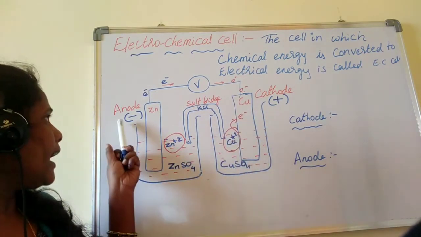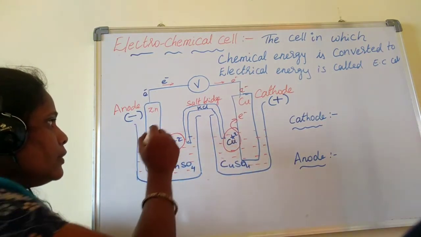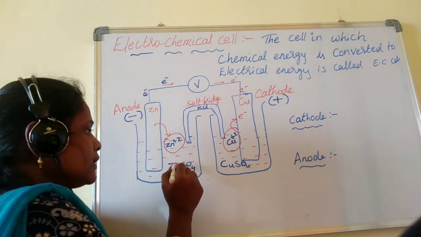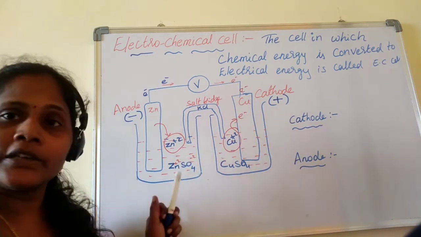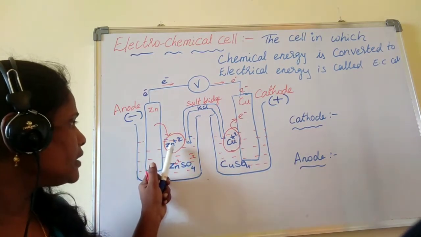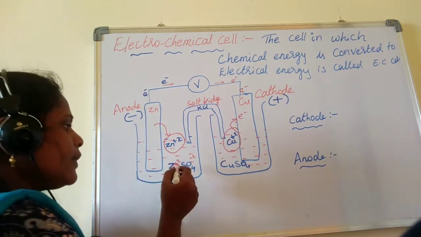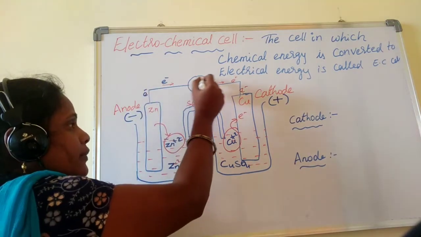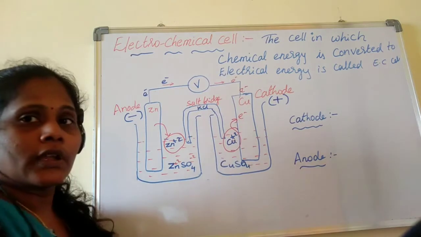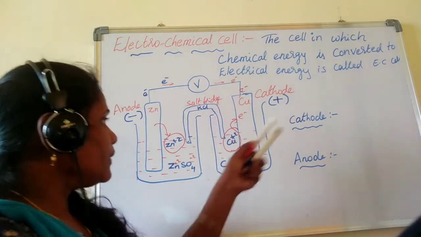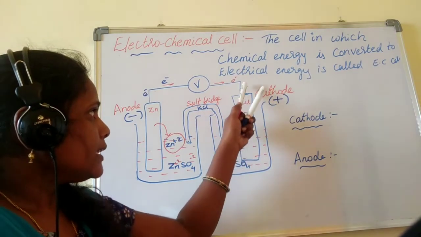That means at the anode, zinc is converting into zinc plus 2. Of course, in this solution also zinc plus 2 and sulfate minus 2 are there. Electrons move from the zinc rod to the cathode. Therefore, what are the reactions I can write here? At the cathode, what is happening?